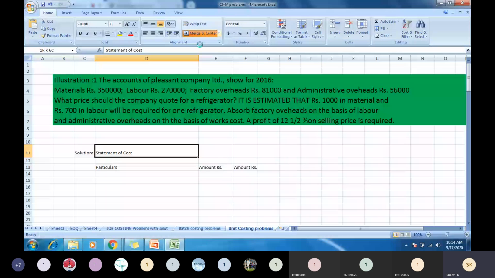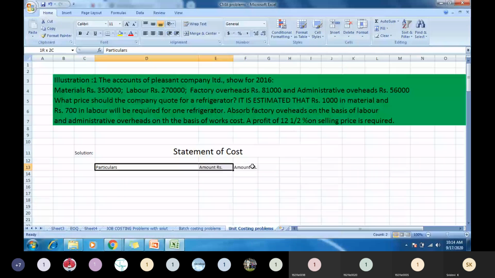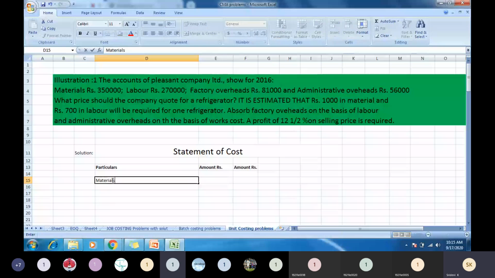First, what do you have to show in the cost sheet? You have to take materials, no? Direct materials you take. So materials amount is given, you show it in the outer column directly. 3,50,000 is given, no? You can see on the screen, problem also.